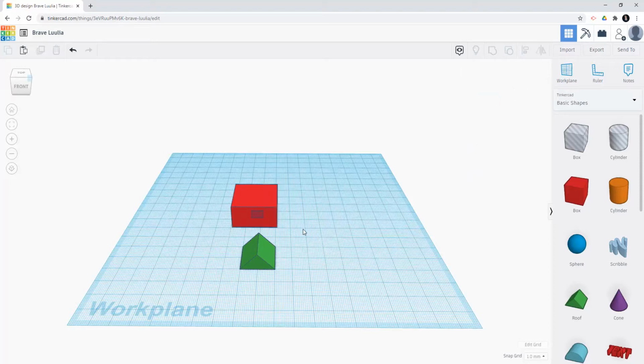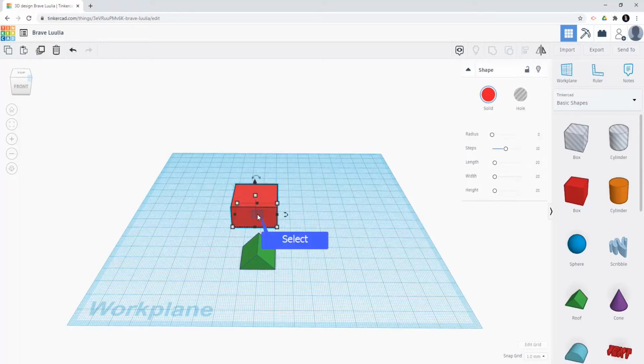Next, for example, you are going to make a house with a roof. So normally, the roof should be bigger than the house. So again, click on the red house to see the size of the house. Now the length and the width of the base is 30 times 30.